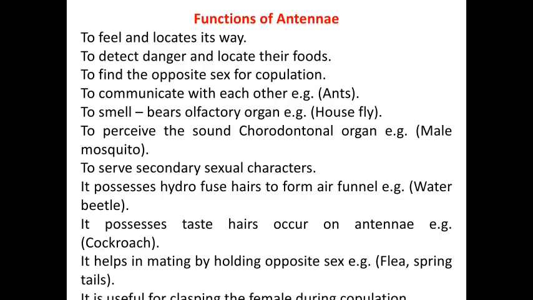These are the different types of antenna found in insects according to their orders or different species. There are some functions of the antenna in insects: to feel and locate its way, to detect danger and locate food, to find the opposite sex for copulation, to communicate with each other, to smell, as olfactory organs, and to perceive sound, as chordotonal organs,